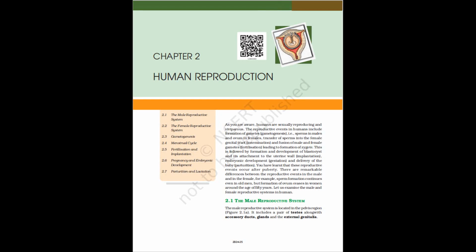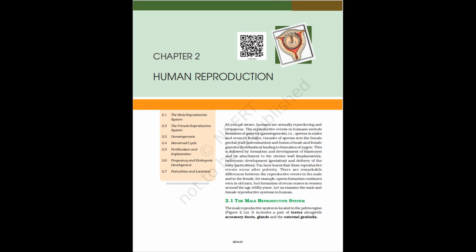One has to remember that the sex of the baby has been decided at this stage itself. Let us see how. As you know, the chromosome pattern in the human female is XX and that in the male is XY. Therefore, all the haploid gametes, ova, produced by the female have the sex chromosome X, whereas in the male gametes, sperms, the sex chromosome could be either X or Y. Hence, 50% of sperms carry the X chromosome while the other 50% carry the Y.